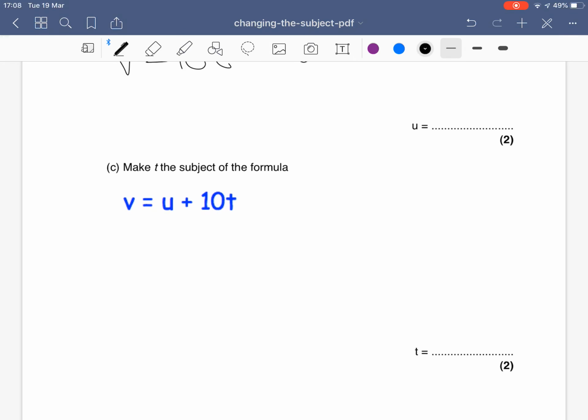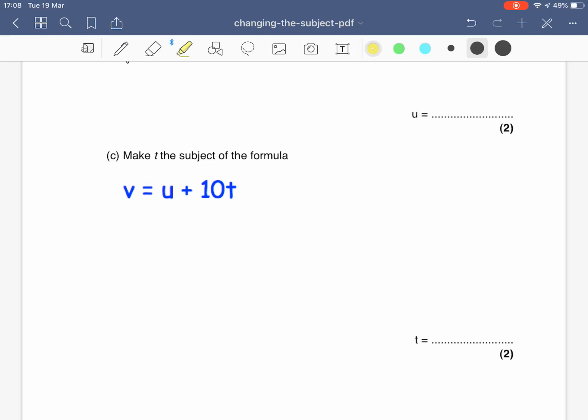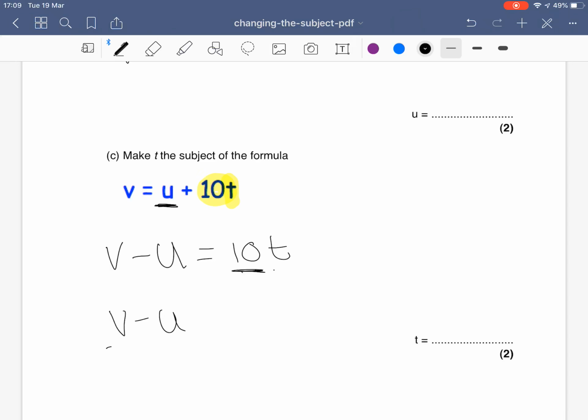Same formula, v equals u plus 10t, but this time I want to make t the subject of the formula. At the moment, I've got 10 attached to it, so I've got 10 times t, and I want to leave that till last. So I want to get rid of the u first, by taking it away. So v take away u leaves me with 10t. Now to get rid of the 10, because this means 10 times the t, the opposite of timesing is dividing. So I want to take all of v minus u and divide it by 10. So t is going to equal v minus u over 10.